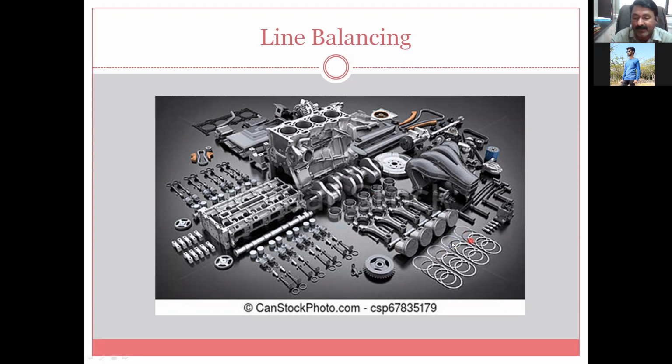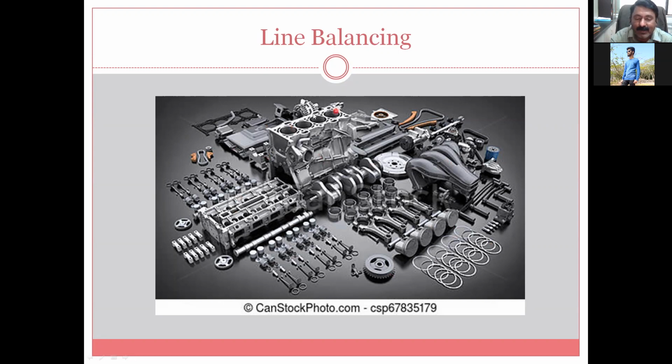One workstation will manufacture only the piston rings. One workstation will manufacture only the piston. One workstation will manufacture this crank and this part. One workstation will manufacture the valves. Like that, different parts are there, so 50 workstations will manufacture the different parts. Now the activity is divided in parallel. So what is the maximum time? Let us assume that all these will go hand in hand, all things in parallel.